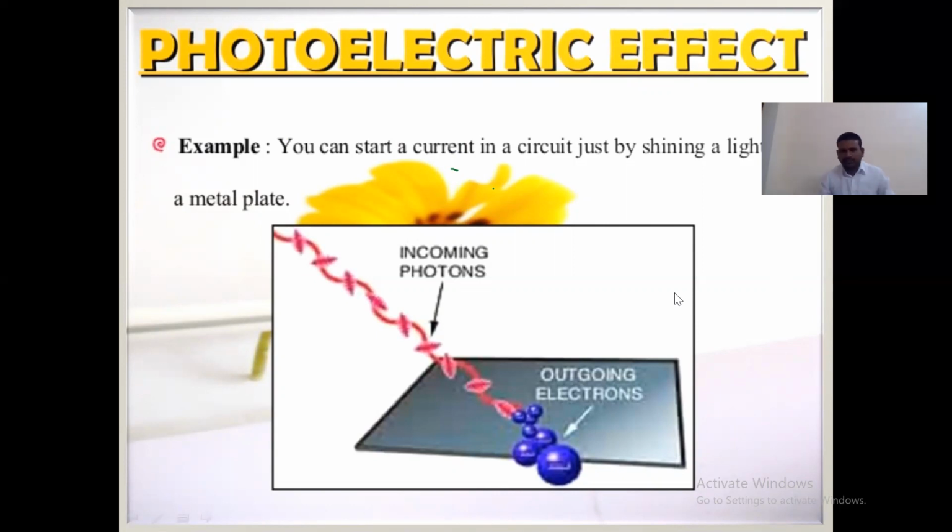But here one thing you have to understand: here I am taking a metal plate. This metal plate has a large number of electrons.